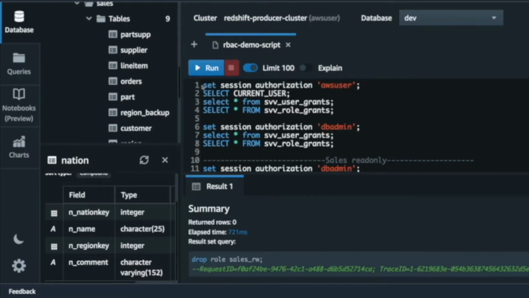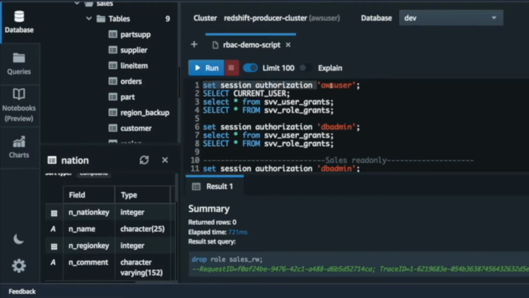And we are going to use set session authorization as we switch between different users. So we are going to show you how we can create a role and then assign privileges to the role and then assign that role to the user, and then how that user is going to perform certain activities based on the privileges, and also they will be denied certain activities because they don't have the necessary privilege. So let's get started.